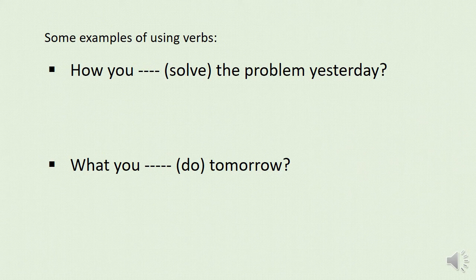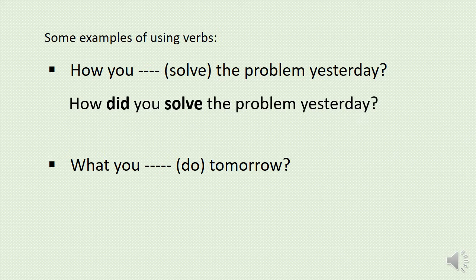Now the next slide. There are 2 examples. The first one is how you dash solved the problem yesterday. Dear girls, tell me what is the tense here? It is in past tense because here is the term yesterday. Okay, and it is an interrogative sentence. So the auxiliary verb will go before the subject. So the correct sentence is, how did you solve the problem yesterday? Okay. Then the next one.